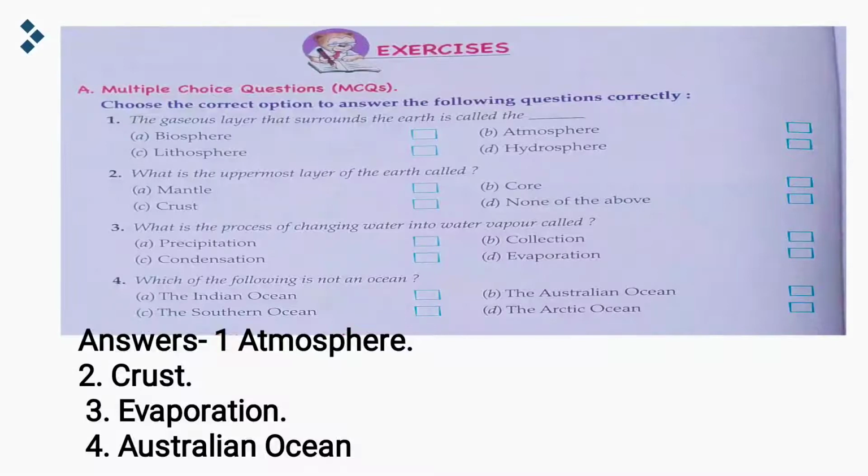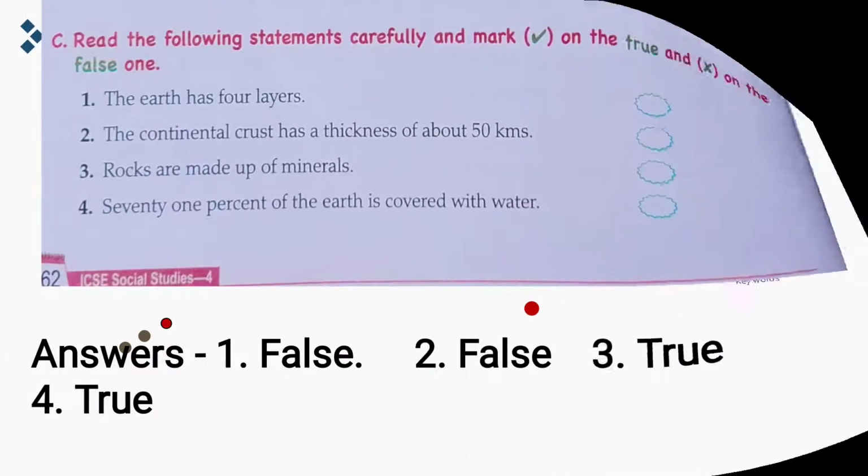So now once again we'll revise all the answers. The gaseous layer that surrounds the earth is called the atmosphere. The uppermost layer of the earth is called the crust. The process of changing water into water vapor is called evaporation. And Australian Ocean is not an ocean. Okay. So now let's move on to the next exercise we have.